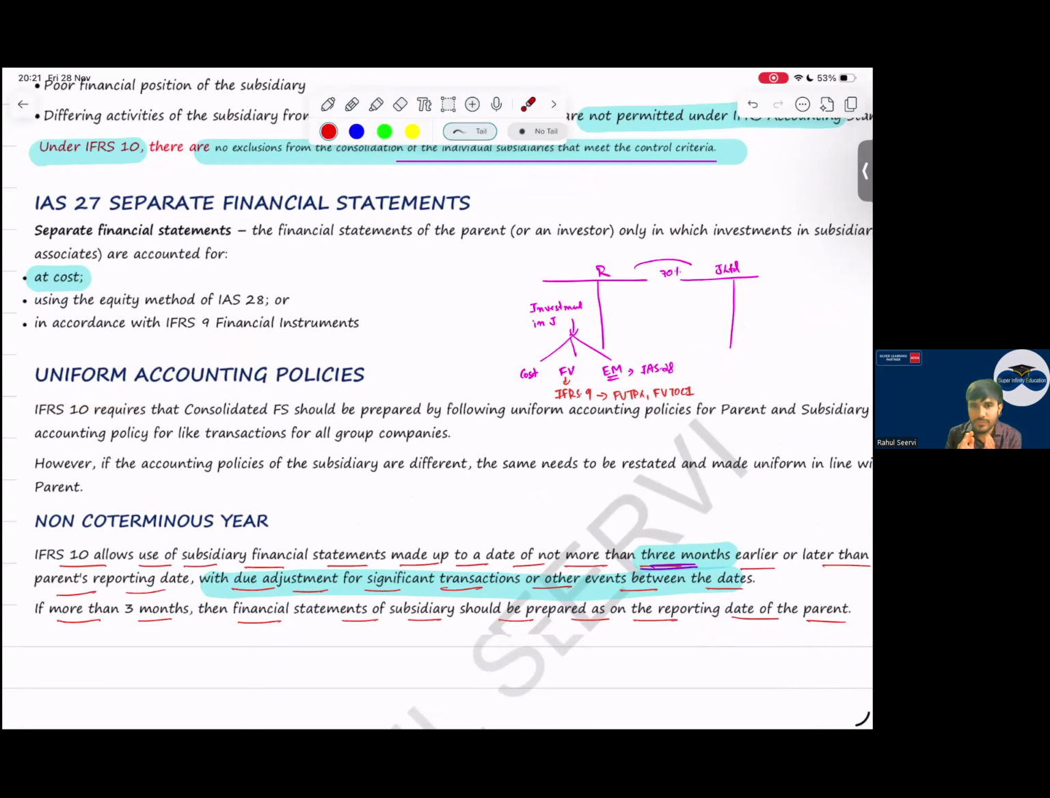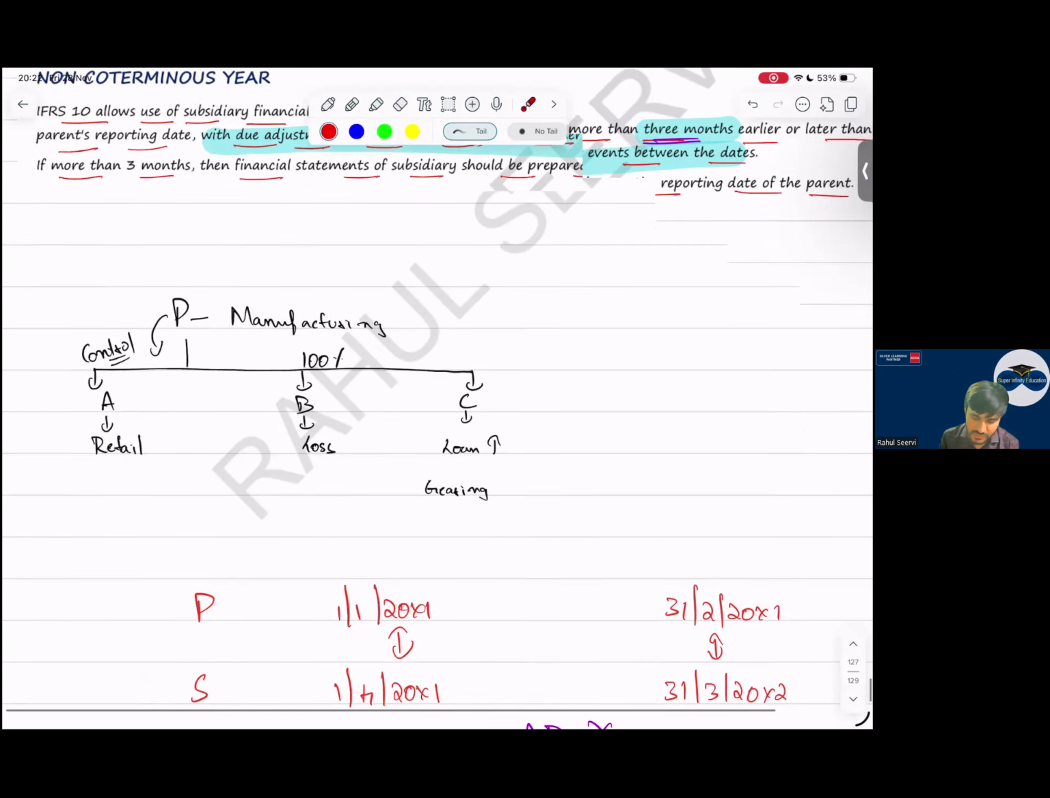Whenever parent is following revaluation model, subsidiary is following cost model. Can we do the consolidation? What do you think, everyone? Can we do the consolidation? No, it should be equal. Policy should be equal. Then only consolidation can be done. Yes, sir. Then consolidation can be done.